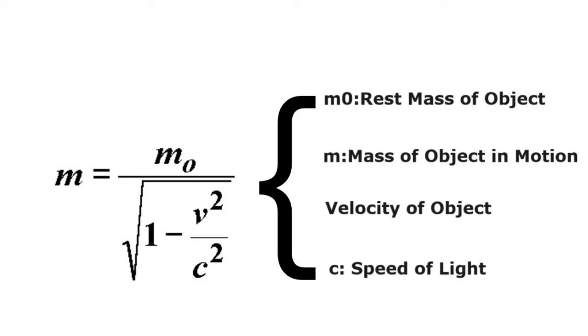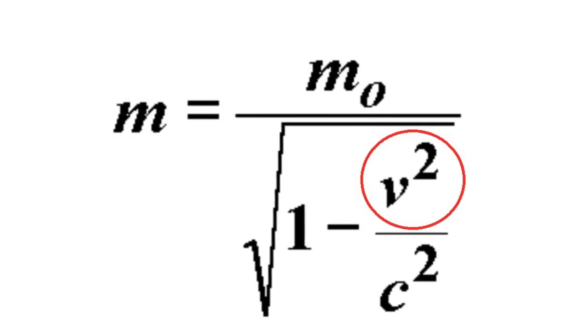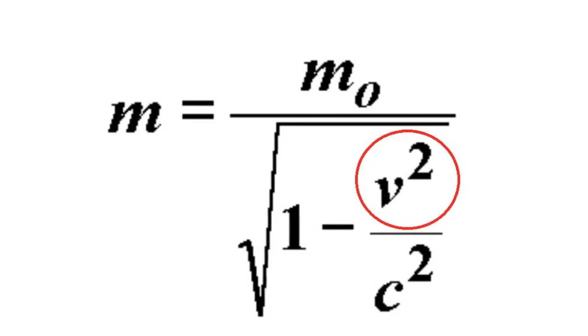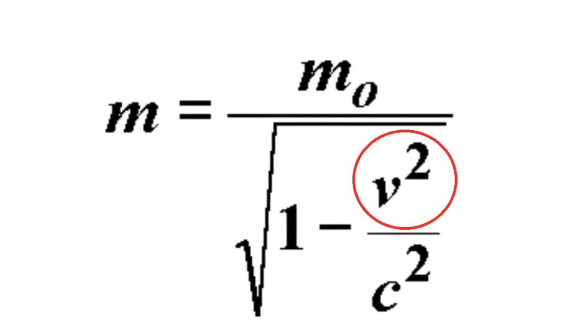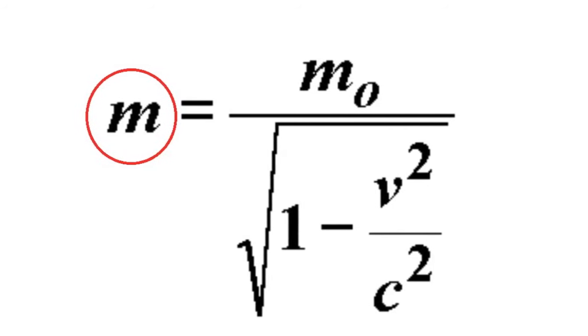The speed of light, denoted as c, is a fundamental constant derived from the basic assumptions of Einstein's theory of relativity. With this formula, we can observe that as the velocity, v, of an object increases, the denominator of the formula becomes smaller. As a result, the relativistic mass of the object increases. So, there is a fundamental conclusion that a moving object has an increased mass.